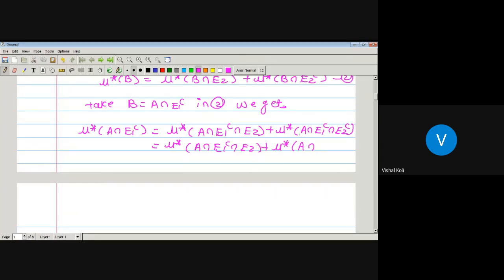By De Morgan's law, E1 complement intersection E2 complement is nothing but E1 union E2 complement. So the outer measure of A intersection E1 complement is the outer measure of A intersection E1 complement intersection E2 plus the outer measure of A intersection E1 union E2 complement. Take this one as equation 3.